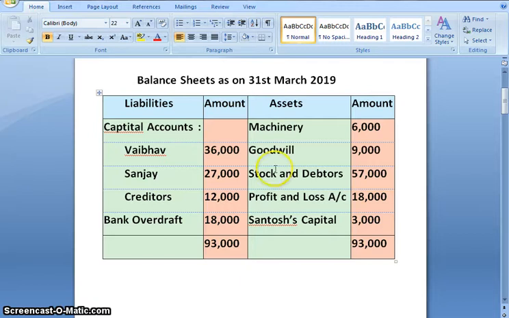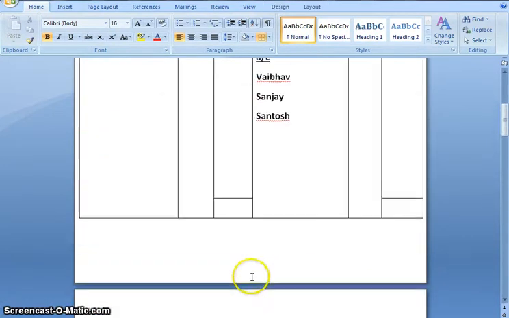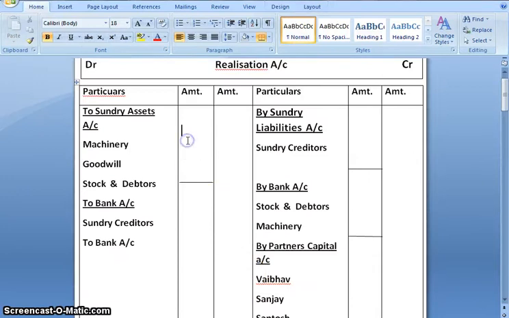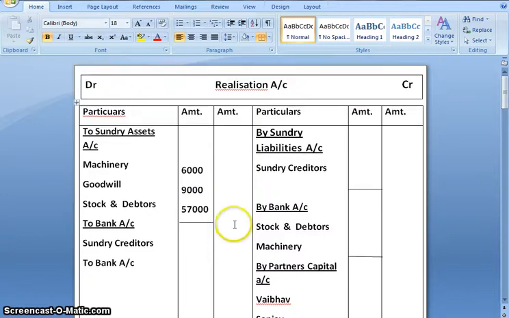Next step, we will transfer all the assets at the book value in the realization account. We have machinery, goodwill, stock and debtors. 6,000 machinery, 9,000 goodwill, 57,000 stock and debtors, and the total would be 72,000.